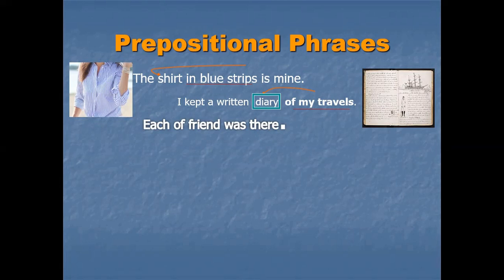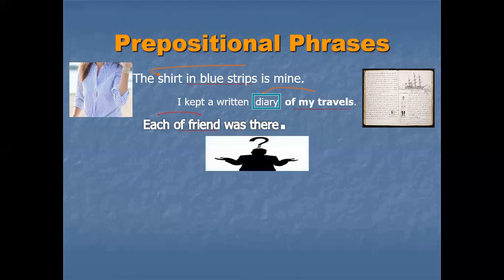Where is the prepositional phrase? Of friends, and it is describing to whom? To each. And what is each? Each is an example of a pronoun. So any word or phrase which describes a noun or a pronoun is called an adjective. So as these are phrases, these are examples of adjective phrases.